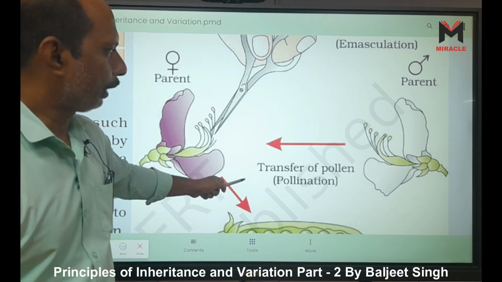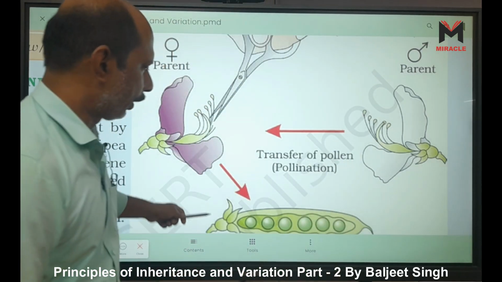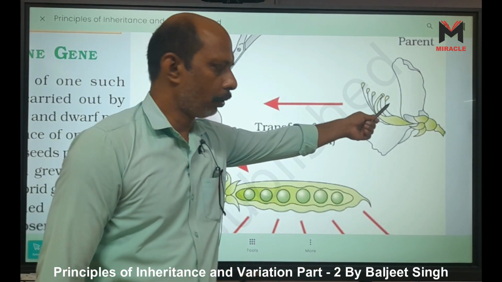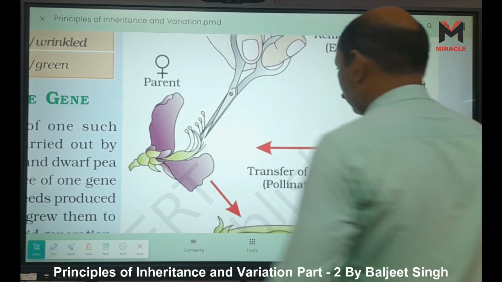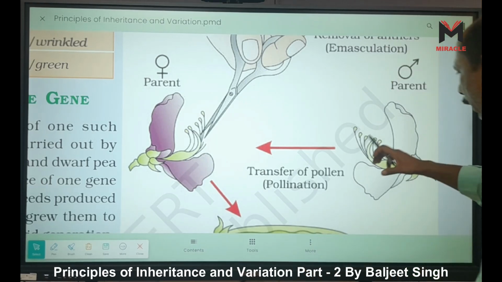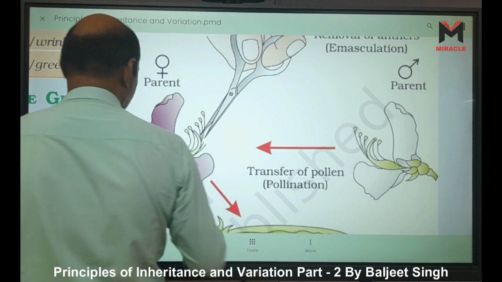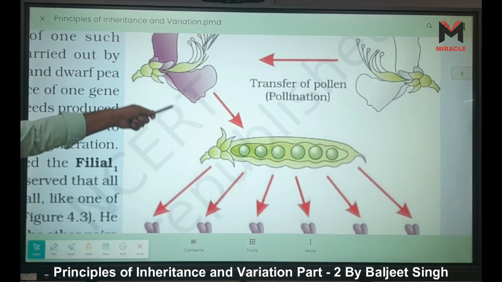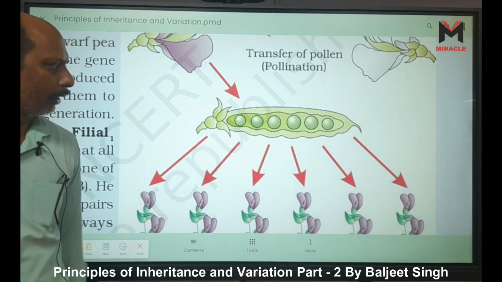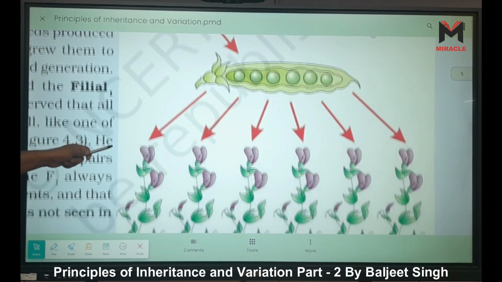Then anthers, transfer of pollen and pollination. Now, from a new plant, that is the white flower, and that is the violet flower, he transferred pollen grains from the white flower to the stigma of the violet flower. Then he got a new variety of pea.